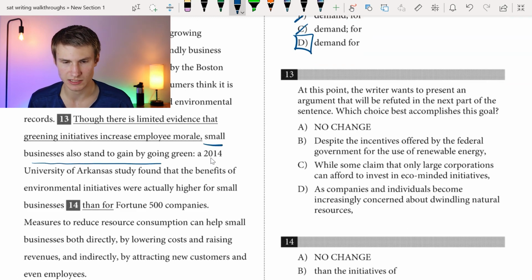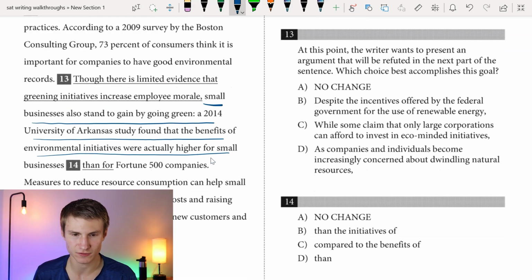Small businesses also stand to gain by going green. A 2014 University of Arkansas study found that the benefits of environmental initiatives were actually higher for small businesses than for Fortune 500 companies. We can quick answer 14 here. Saying then for Fortune 500 companies is a great comparison. Okay, nothing wrong with that.